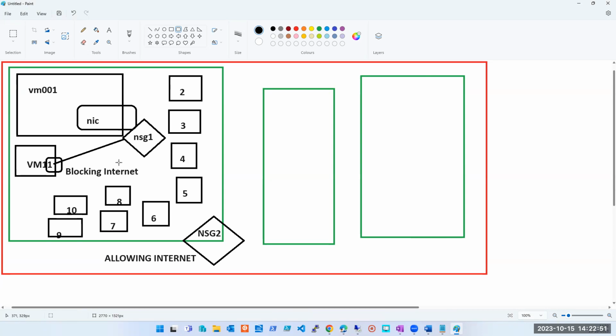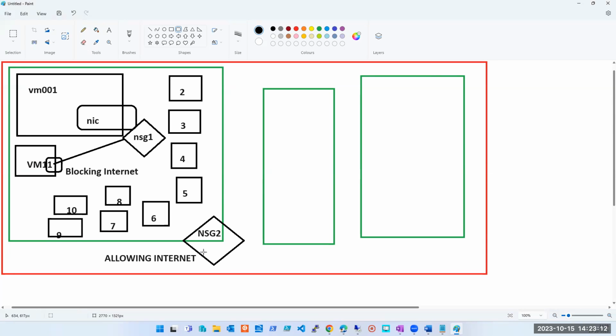Why would we have this kind of setup? If I had a requirement that no machines should access the internet, what would I do? Why would I have an extra NSG? I'll simply come to this NSG and deny the internet. Simple. Is it clear to everyone?